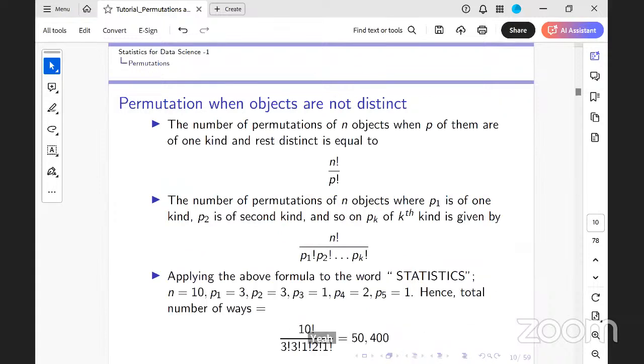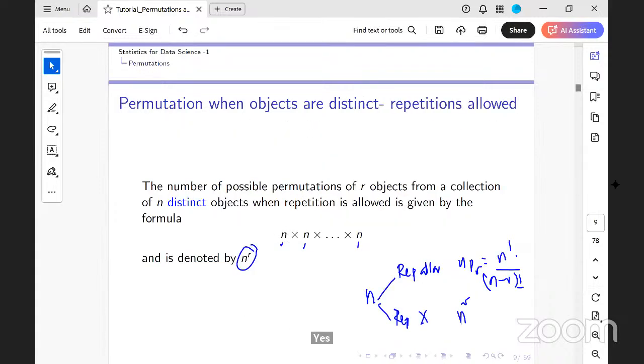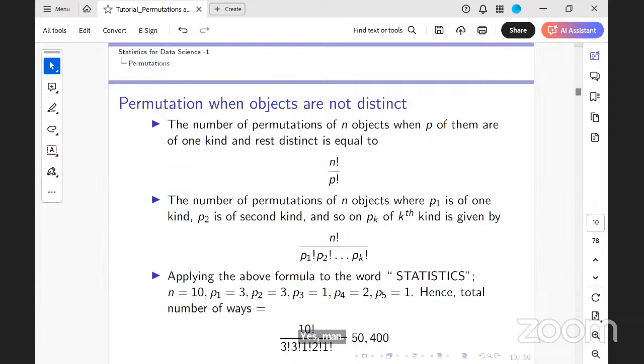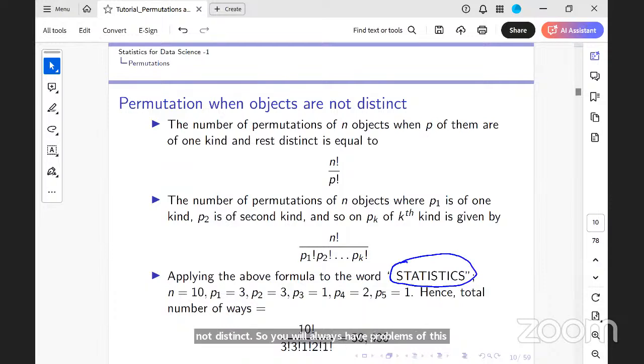Right. Now here I assumed that these n were distinct. What happens when they are not distinct? If in the permutation of n objects, p of them are not distinct. You will always have problems of this kind. Take the word statistics. How many letters do I have here? 1, 2, 3, 4, 5, 6, 7, 8, 9, 10.